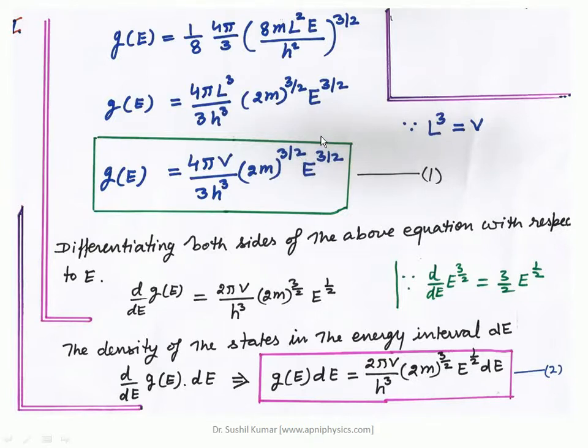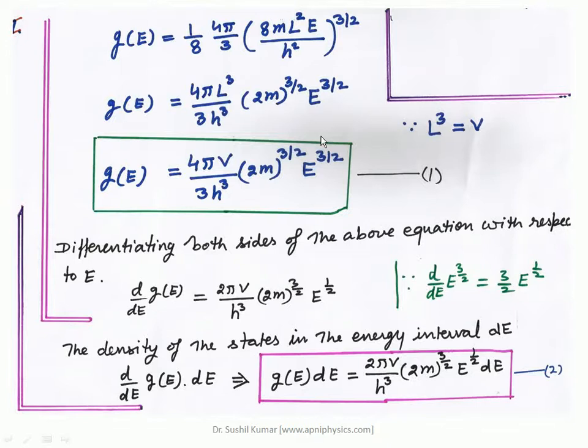G(E) are the available quantum states that are defined with the help of an octant of the sphere, the first octant where all the points have positive values, and the radius of that sphere is n, which is determined using the energy formula, right?